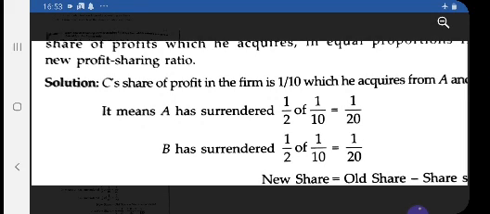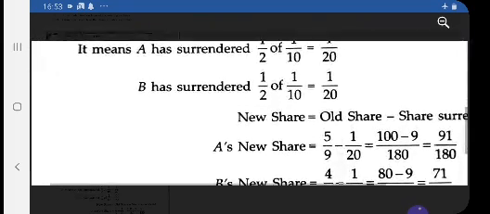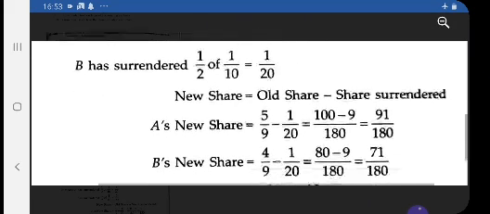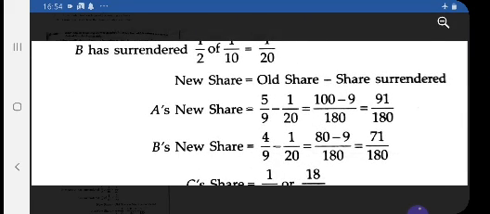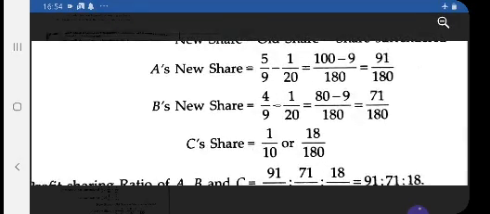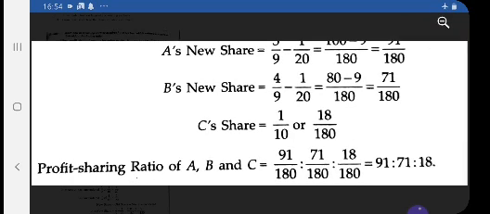So first you have to calculate the surrender, how much they are surrendering. A surrendered half of 1/10, that is 1/20, and B surrendered half of 1/10, that is 1/20. Now from A's share, this 1/20 is deducted because he is surrendering to C. See, in the second step, the surrender portion is deducted from the old share. And then again, to make the denominator common, it is multiplied by 18. So the ratio is 18, C's share is 18/180.